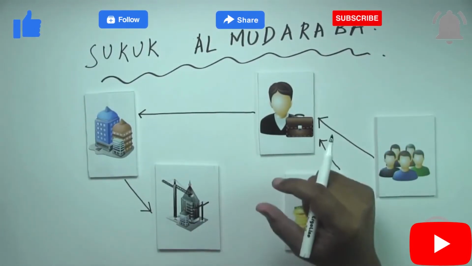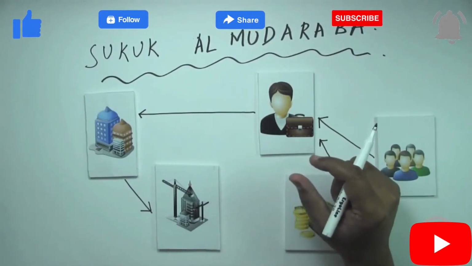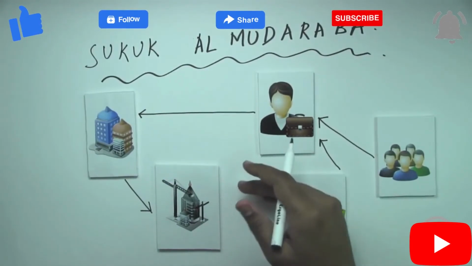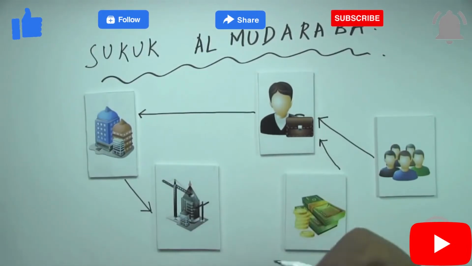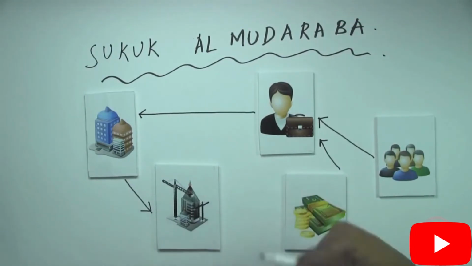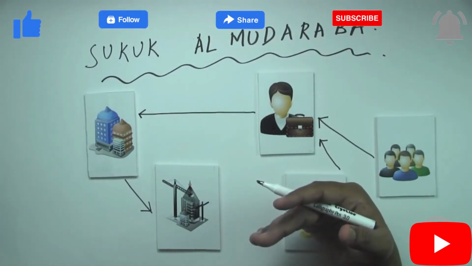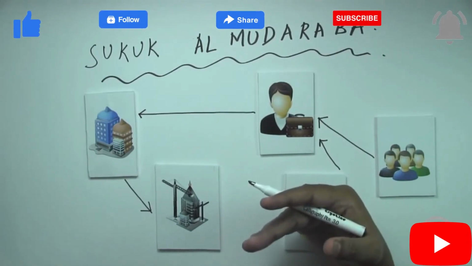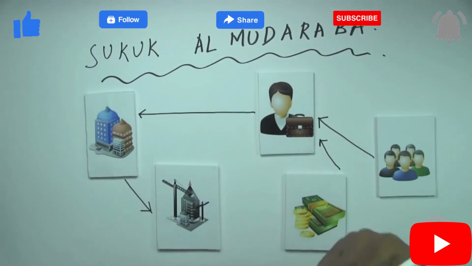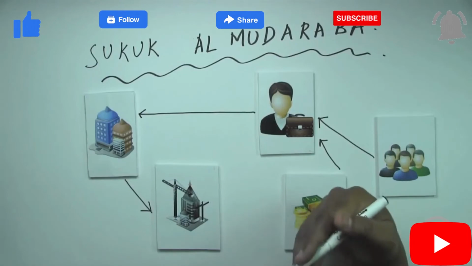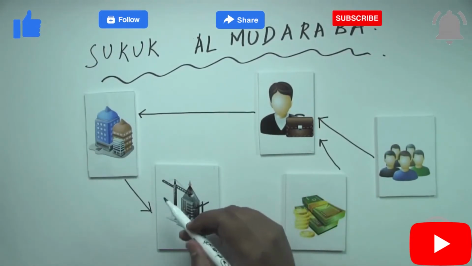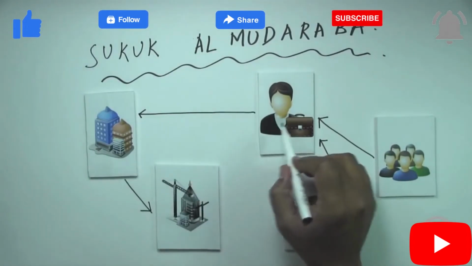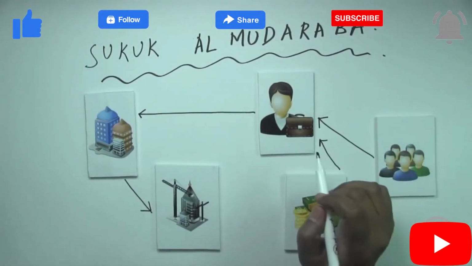What we mean by a constructive liquidation is that, for example, if the periodic payment term is every 6 months, then after every 6 months there is a calculation of how much profit has been generated through the mudaraba, and that profit is distributed through the SPV to the investors.